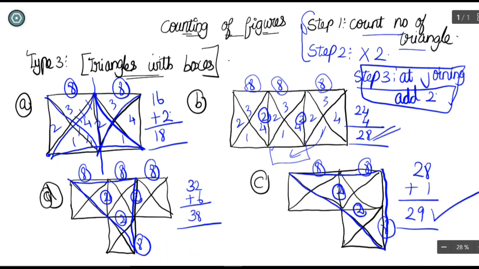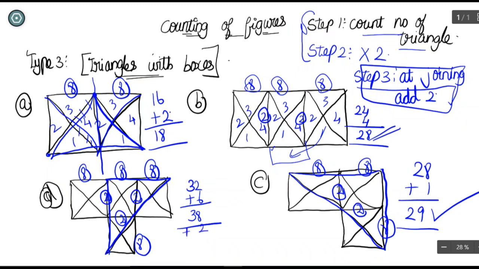The other two triangles are, just imagine in this way. A T is a combination of two L's. In this L, it is having this triangle. So in this L also, it will have another triangle, and that triangle is this one. I'll just erase the previous triangle so it will be easy for you to understand. So in this L, you will be having this triangle. See how easy it is. So you are going to add 2.